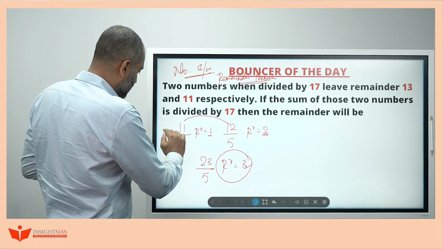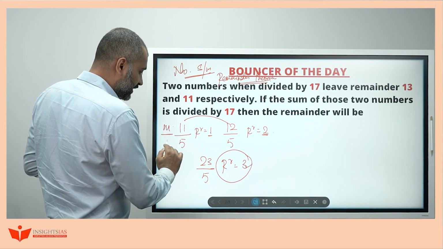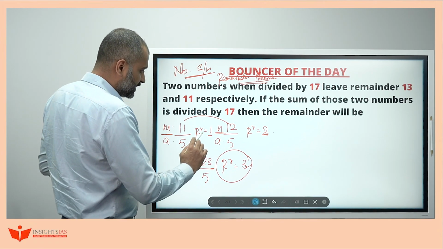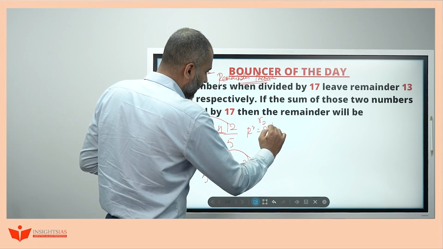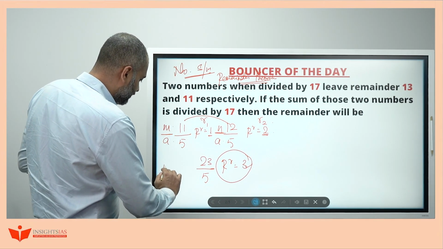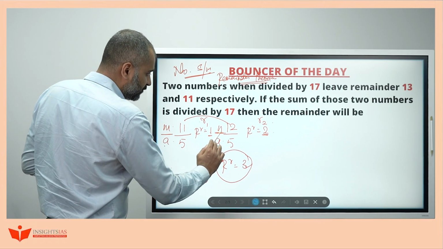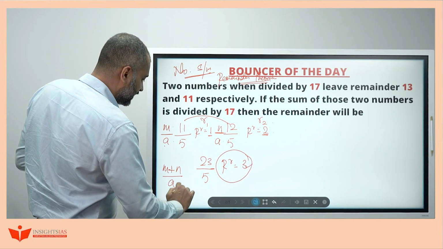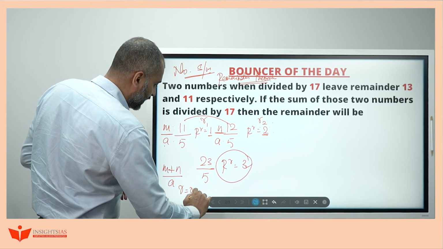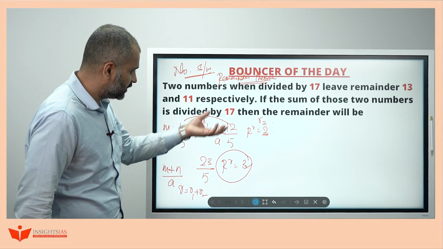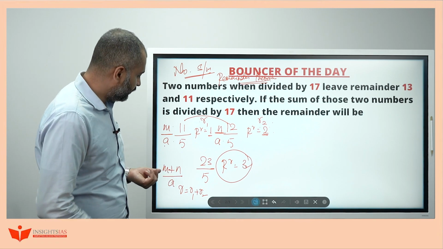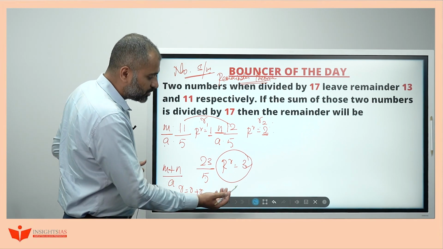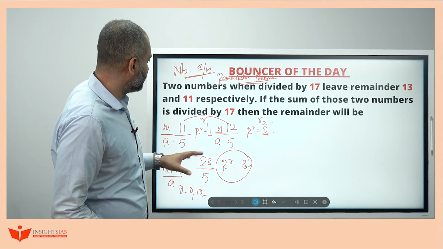For example, take this as m, divided by a, and this as n, divided by the same a. Let's consider the remainders r1 and r2. So m divided by a, remainder is r1; n divided by a, remainder is r2. If you divide m plus n by a, then the remainder r is equal to r1 plus r2. Theoretically, if you understand this one, this whole example becomes very easy. If you add 11 plus 12, that is 23, and divide by the same divisor 5, the remainder also gets added up. Now, the question is based on this concept.